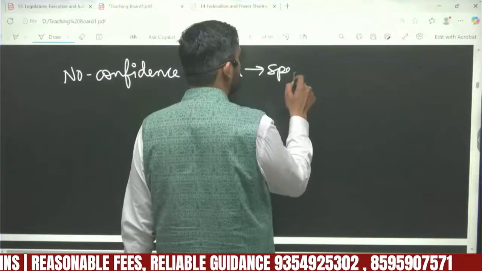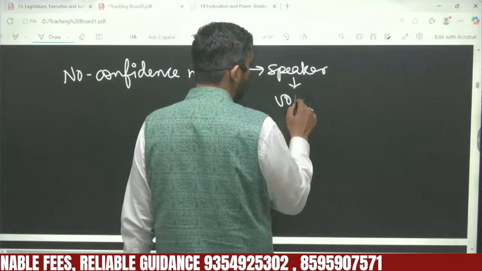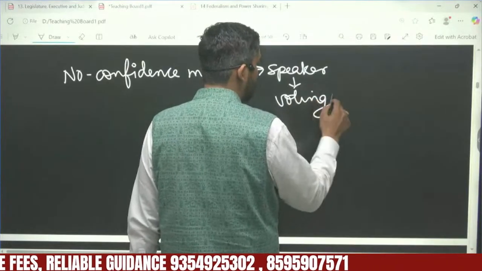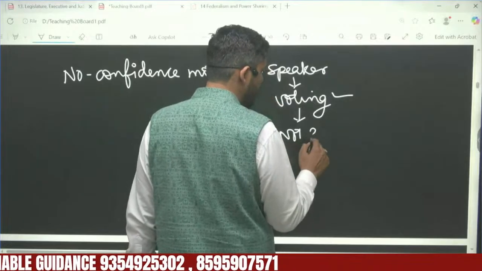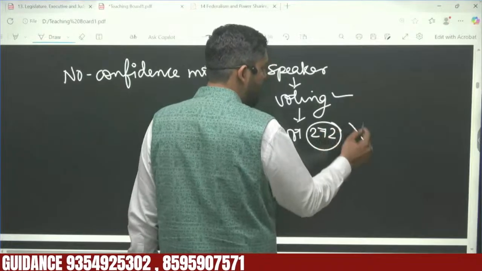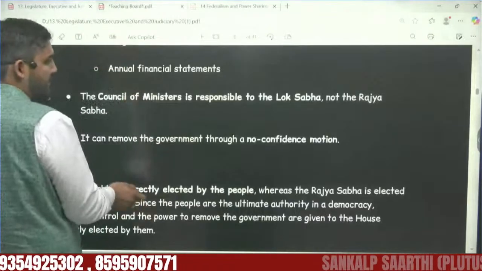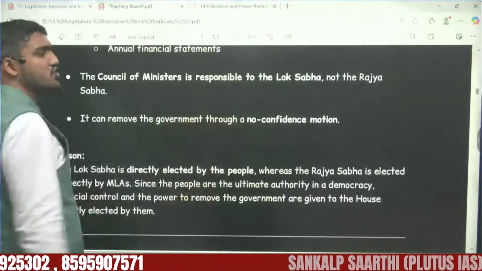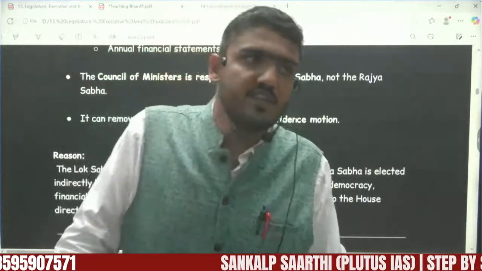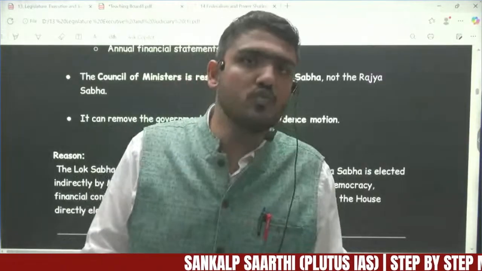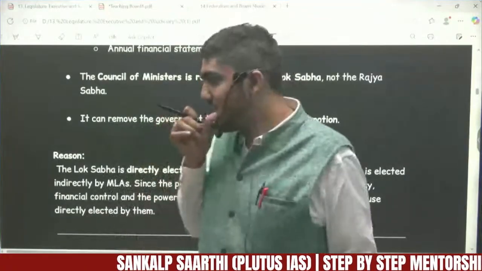If the speaker allows the no confidence motion, voting will happen. And if the government does not get more than 272 votes, the government will fall. So that means at all points of time, the government will have to show confidence to the house, to the Lok Sabha. At any point of time, if they don't show that confidence, the government will fall.